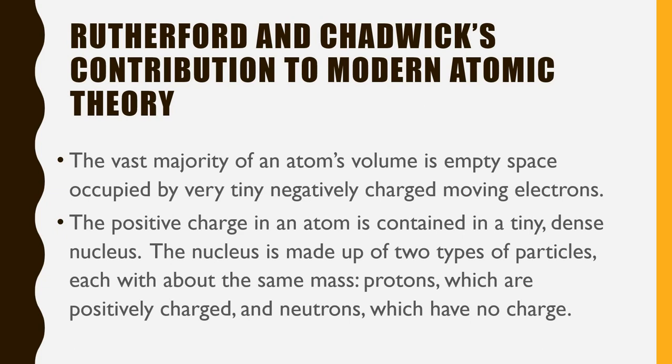The vast majority of an atom's volume is empty space, occupied by very tiny negatively charged moving electrons. The positive charge in an atom is contained in a tiny, dense nucleus. The nucleus is made up of two types of particles, each with about the same mass: protons, which are positively charged, and neutrons, which have no charge. Protons, positive, neutrons, none. Okay?